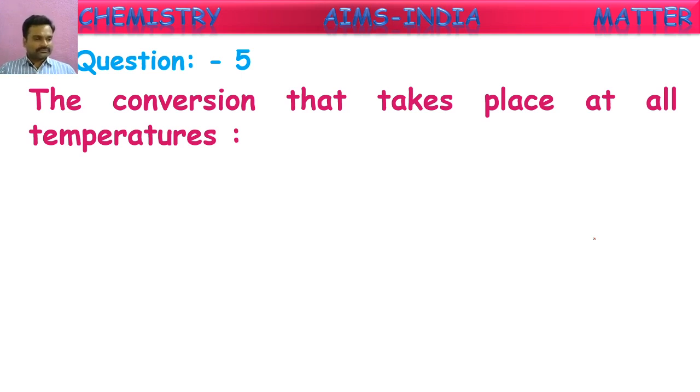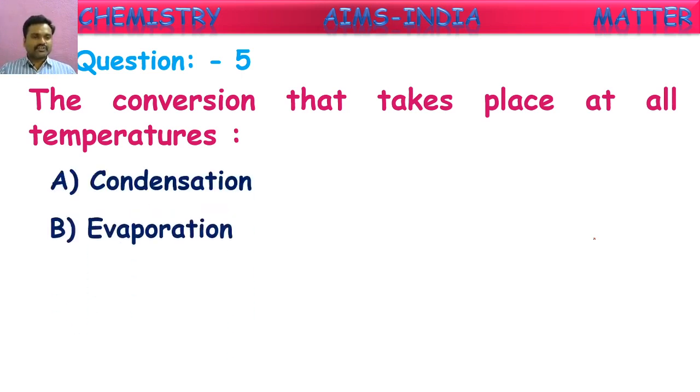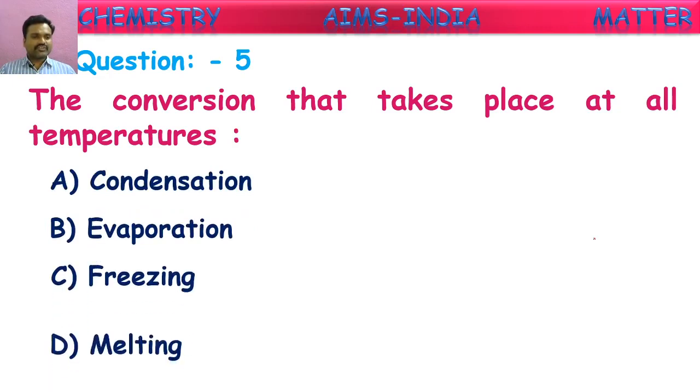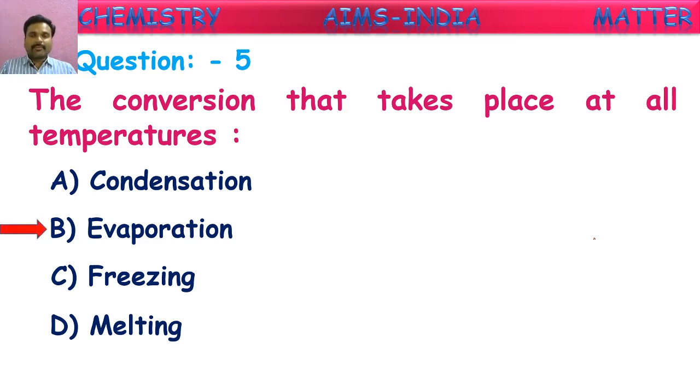Oh, good. Now, let me give options. Condensation, evaporation, freezing, and melting. Which is the correct answer? Out of this, which process can be done at all temperatures? Yes, it is evaporation. Evaporation occurs at all temperatures. Right. Very good, children.